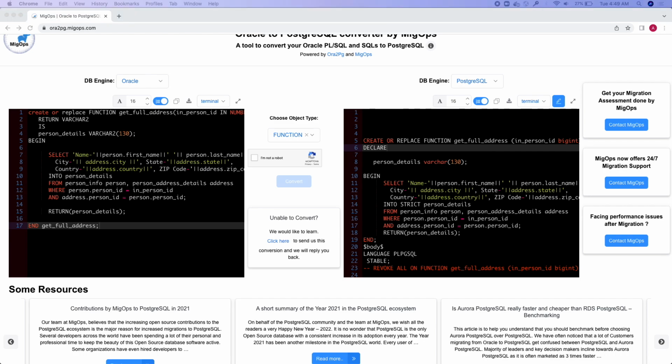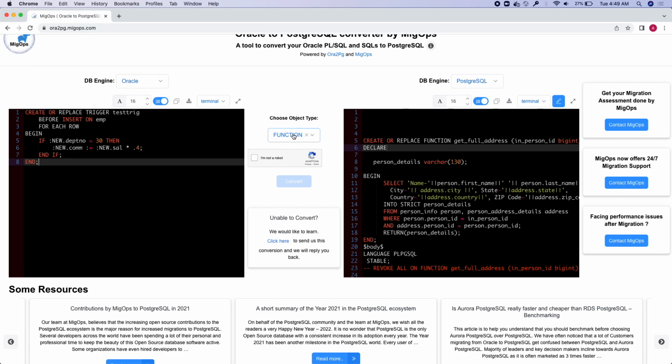Similarly, let us also try converting a trigger from Oracle to Postgres. All I have to do is, on the left side panel, I need to go ahead and paste the trigger code and then choose the object type as trigger and then click on convert.